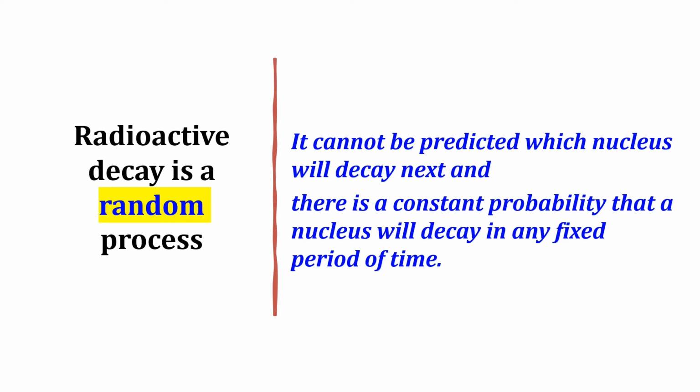Radioactive decay is a random process. Explain. It cannot be predicted which nucleus will decay next, and there is a constant probability that a nucleus will decay in any fixed period of time.